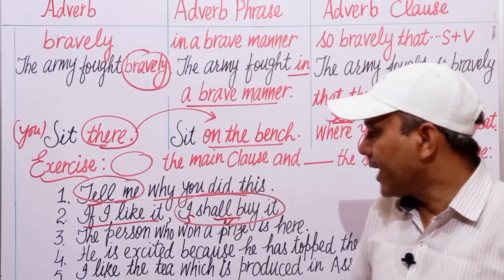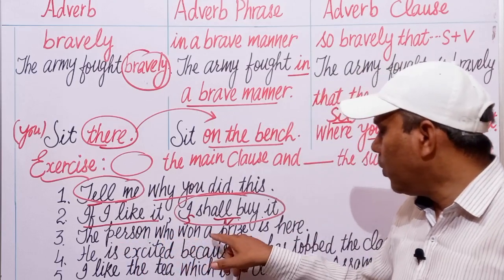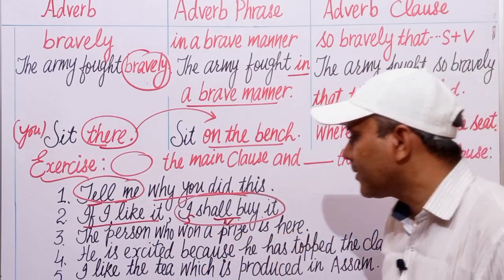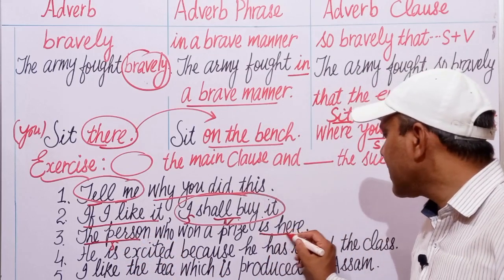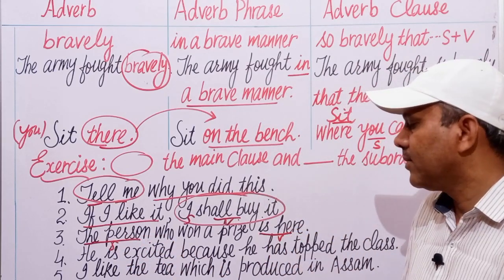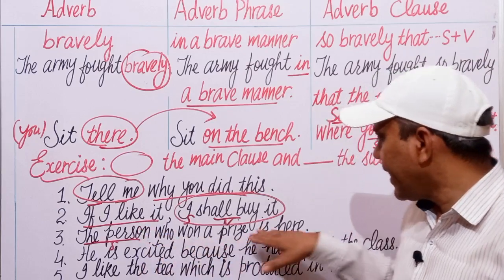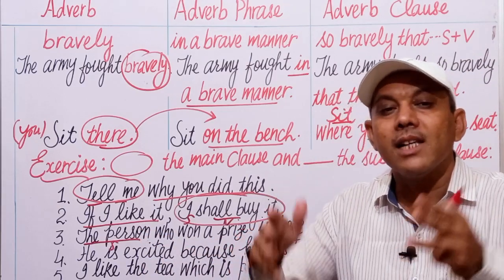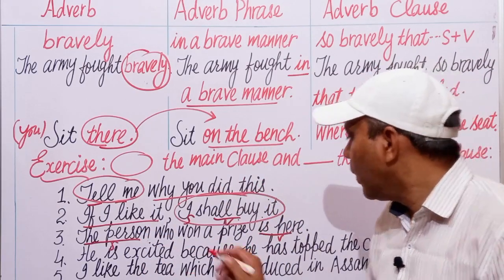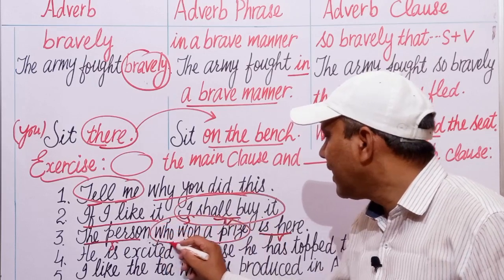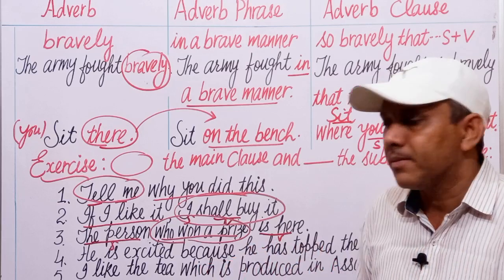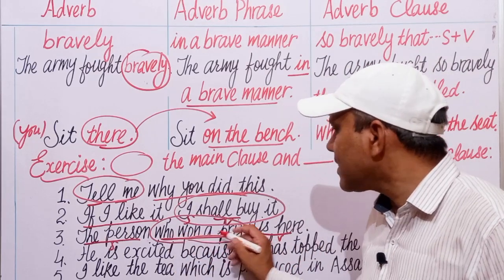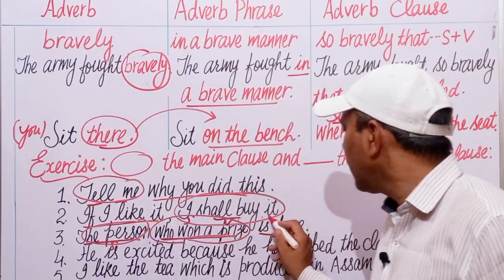Next is, the person who won a prize is here. Subject is this, the person. Is here is the verb. The person is here is the main clause. It has a complete sense. But who won a prize? Who won a prize is the subordinate clause. We have to underline this and encircle this main clause.